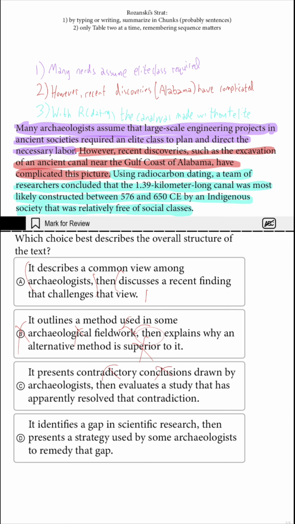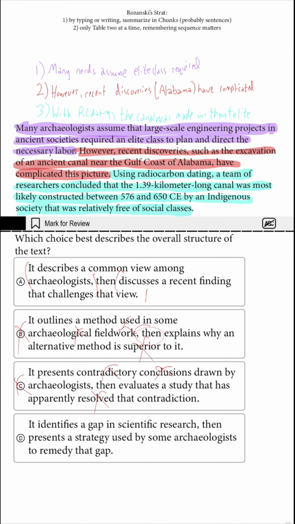I'm fighting against this contradictory conclusions. And if I were to keep moving, there is no resolution. We read the text and we chunked it out: it's complicated, the picture is harder than it seems. So we don't just want to full send with this crazy idea. C falls. Now, D, complicated too.